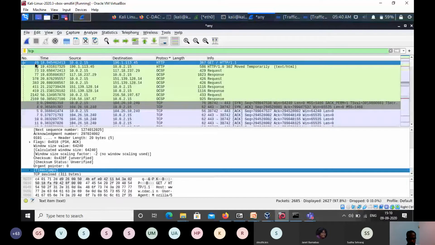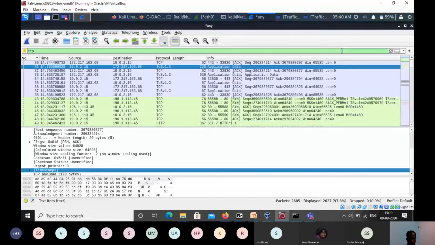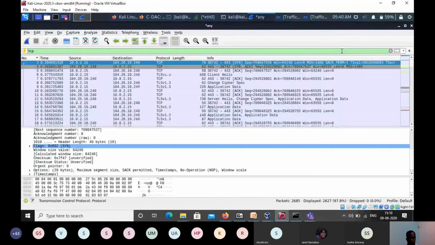I'm taking packet number 3. So this is the first packet in TCP. You can see here, just expand that.